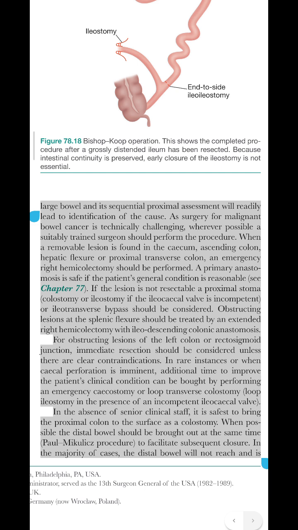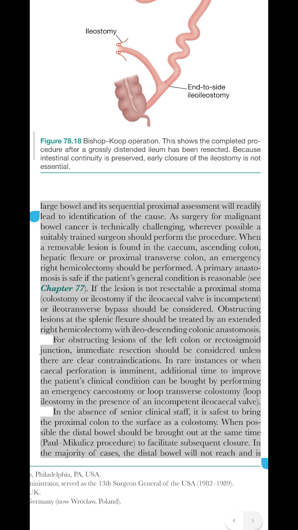Obstructing lesions at the splenic flexure should be treated by an extended right hemicolectomy with ileodescending colonic anastomosis. For obstructing lesions of the left colon or rectosigmoid junction, immediate resection should be considered unless there are clear contraindications. In rare instances, or when cecal perforation is imminent, additional time to improve the patient's clinical condition can be bought by performing an emergency cecostomy or loop transverse colostomy, or loop ileostomy in the presence of an incompetent ileocecal valve.